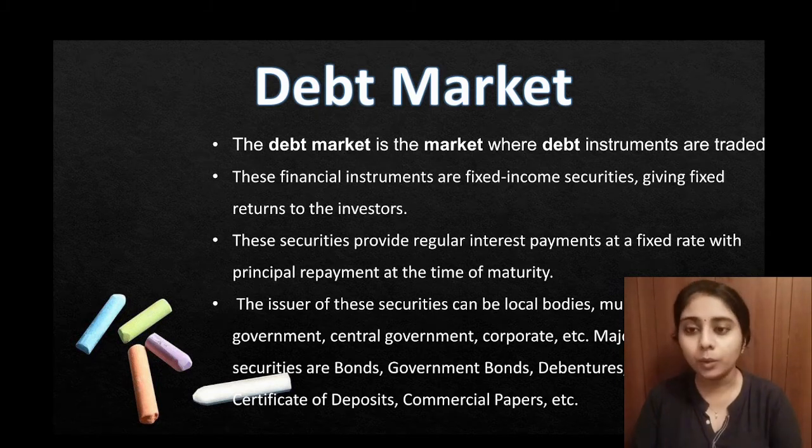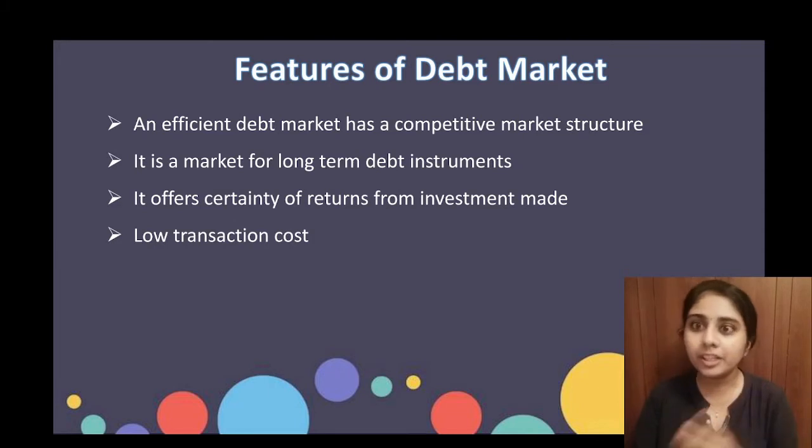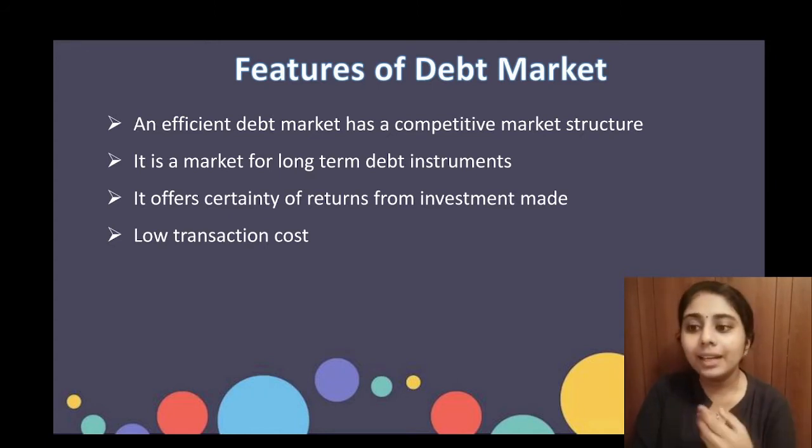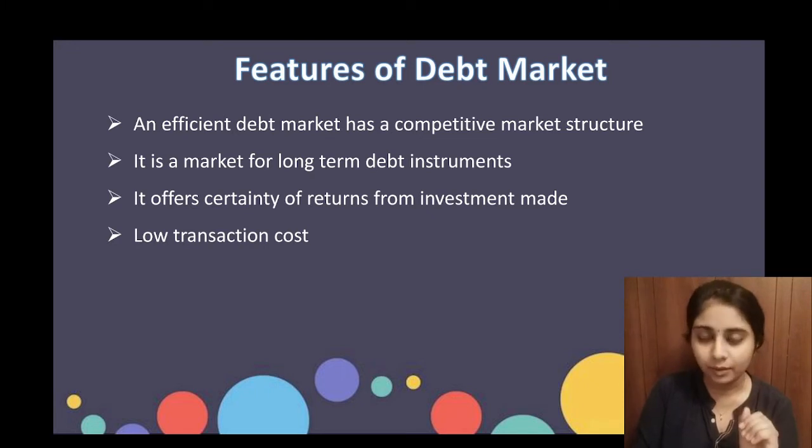Now let's see the features of the debt market. First, it is an efficient market with a competitive market structure. Second, it is a market for long-term debt instruments; the instruments range from 1 year, 2 years and more. Thirdly, it offers certainty of return to the investors, that is, a fixed rate of interest. Then the transaction costs are low. These are the main features of a debt market.